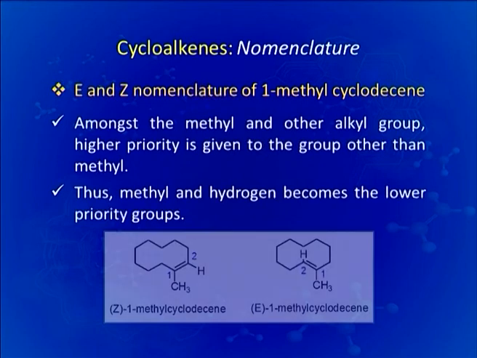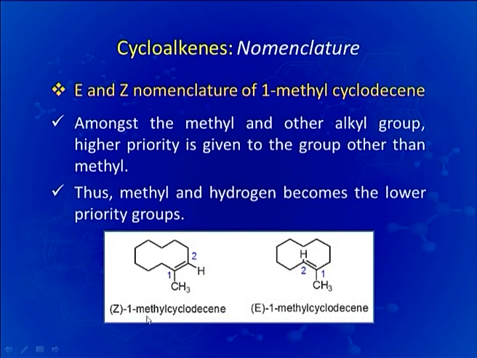We will now see the E and Z nomenclature in 1-methyl cyclodecene, that is a 10 carbon cycloalkene. Here you can see that along the double bond you have this hydrogen, this side of alkyl group, this methyl group and this side of the alkyl group. Now, amongst the two we know that hydrogen gets lower priority and amongst these two methyl gets lower priority. So, if methyl and hydrogen, the low priority group, are on the same side of the molecule, then the nomenclature given to the molecule will be Z, Z 1-methyl cyclodecene.